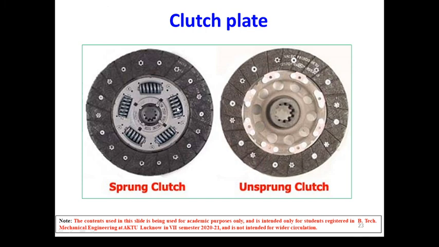These are torsion springs. This friction material also provides a cushioning effect because it is made of asbestos or cork. The friction material sticks with the flywheel surface. Some clutches may be fitted with these springs, and there are some clutches which do not have these springs.